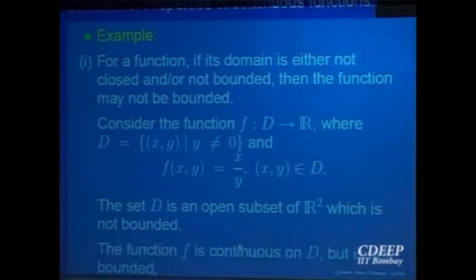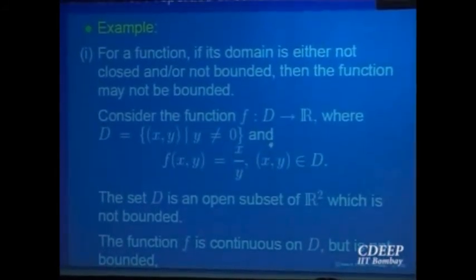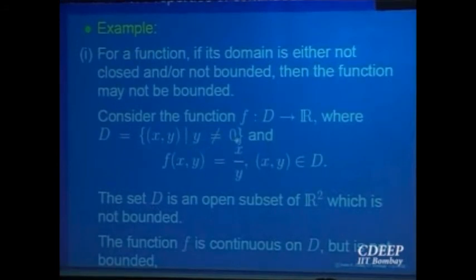But it's continuous but not bounded. For example, the function x over y in a domain where y is not equal to 0. You are just removing one axis, right? Y equal to 0, the x-axis is removed.